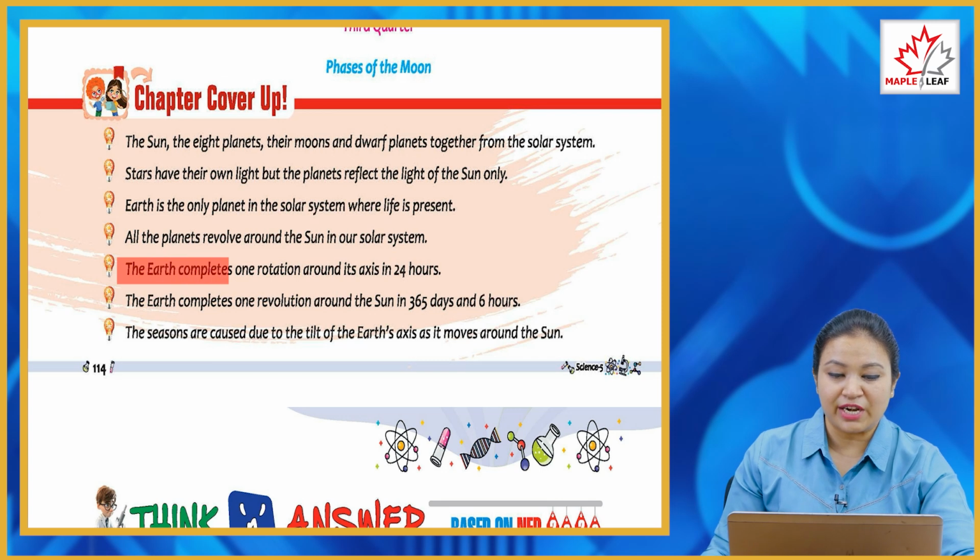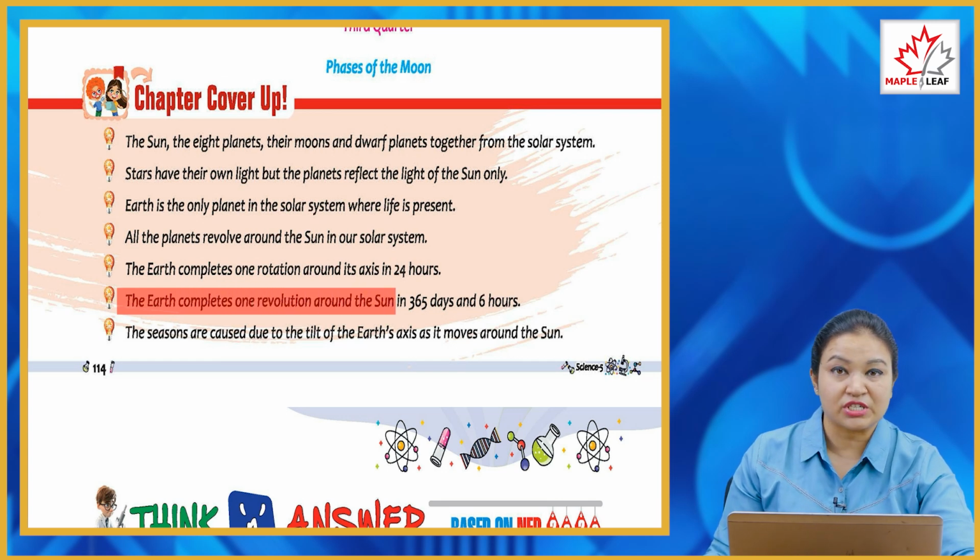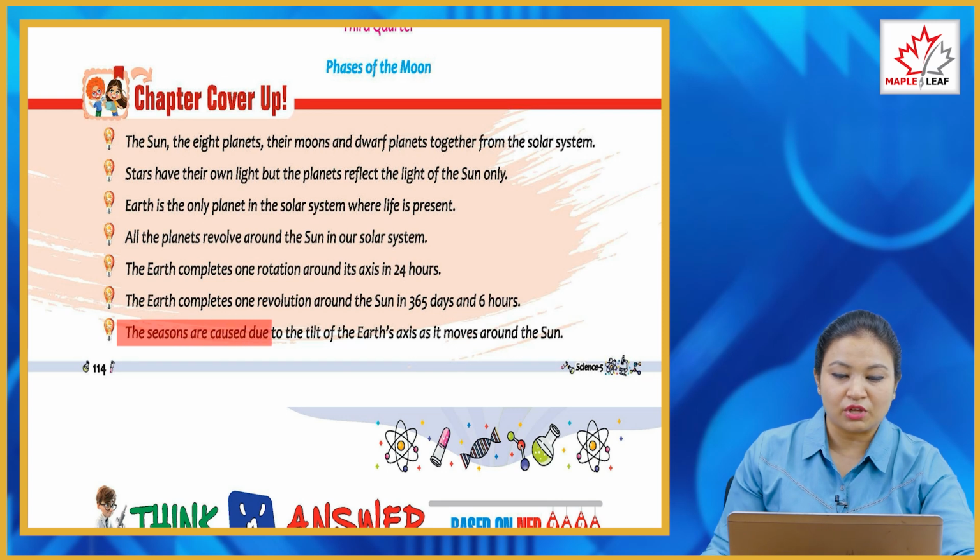The Earth completes one rotation around its axis in 24 hours. The Earth completes one revolution around the sun in 365 days and 6 hours. The seasons are caused due to the tilt of the Earth's axis as it moves around the sun.